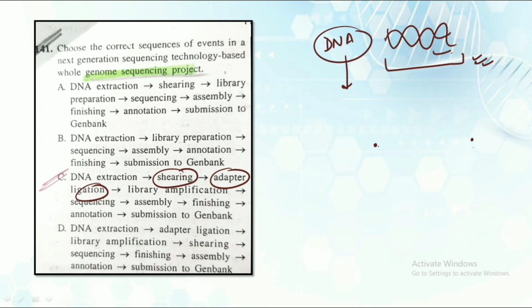Ligation means to attach it. And what is an adapter? The adapter acts as a flag, an identification point for the cleavage.